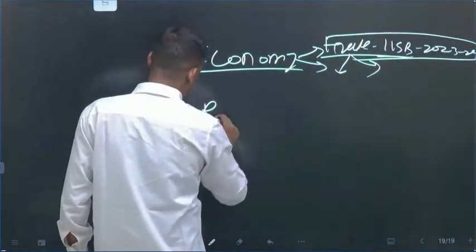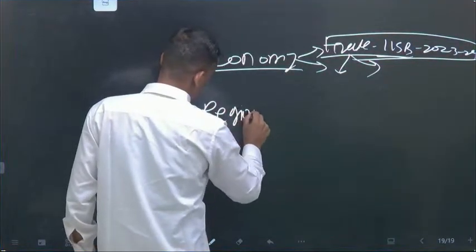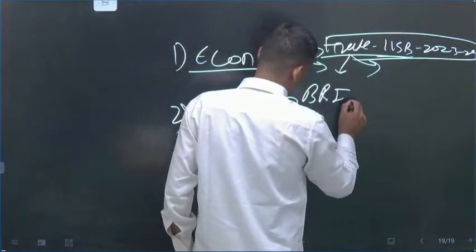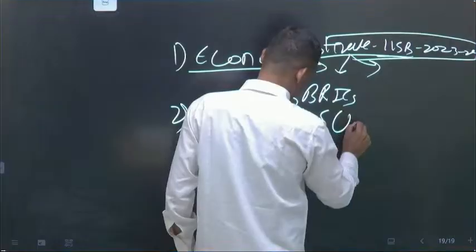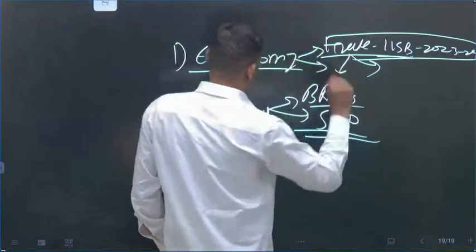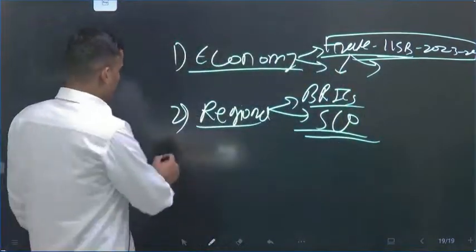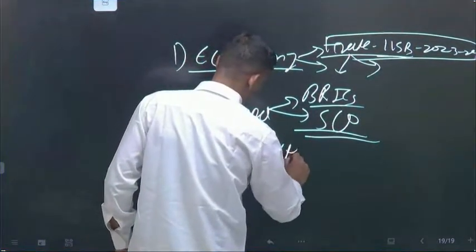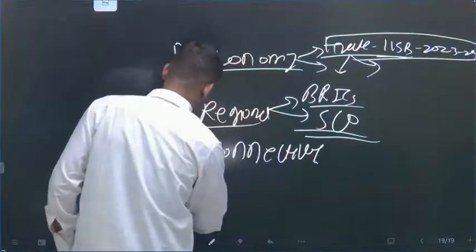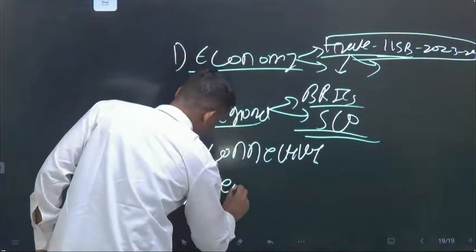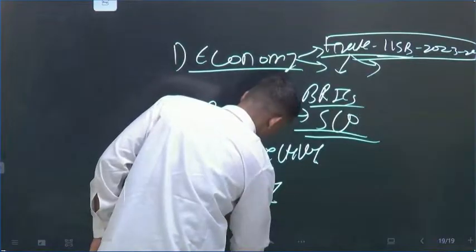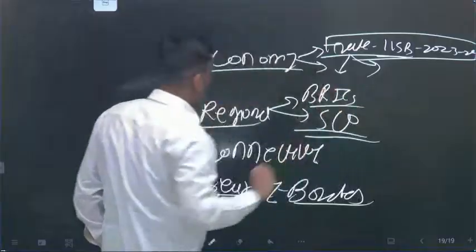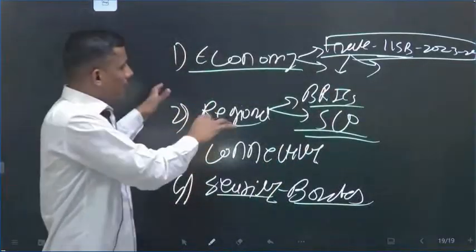At a regional level, BRICS, as everyone knows, and SCO. Then one more pillar will come: connectivity, security engagement, border security. Okay, so these are the areas where we are engaging.